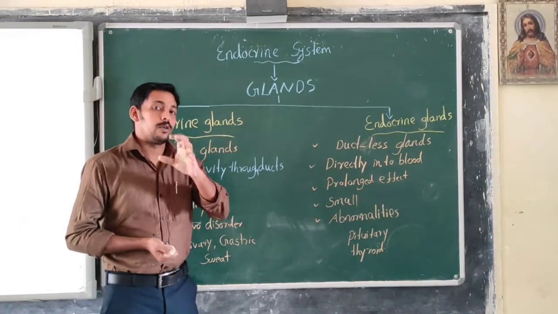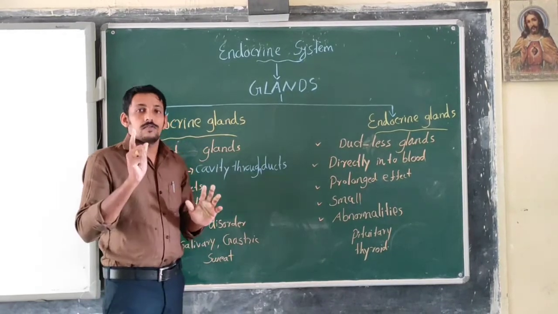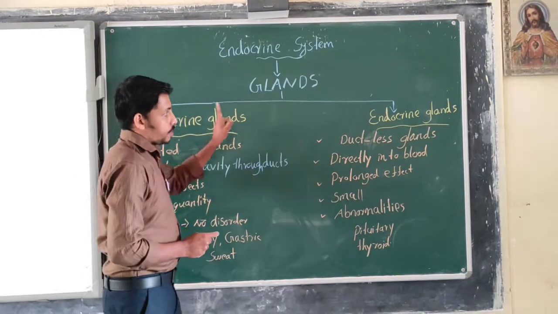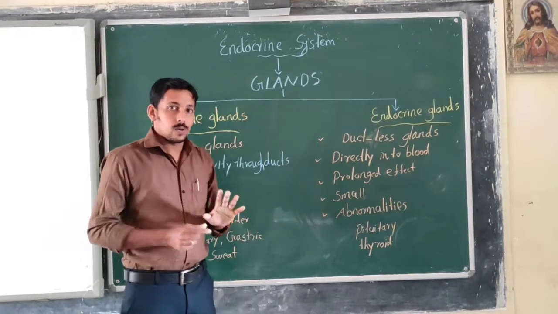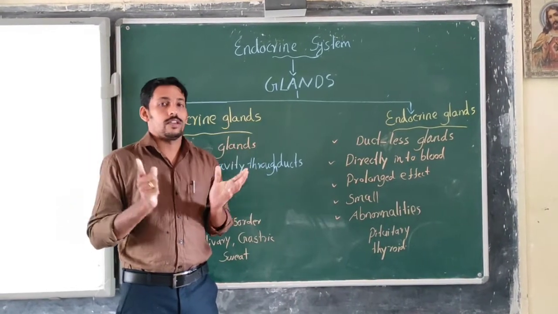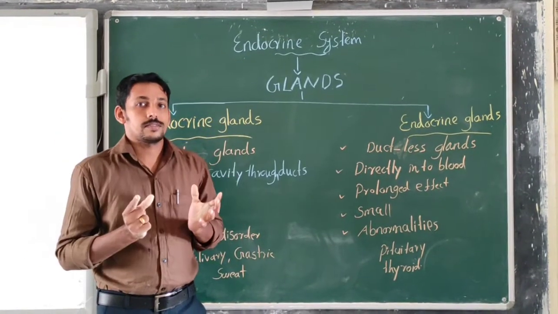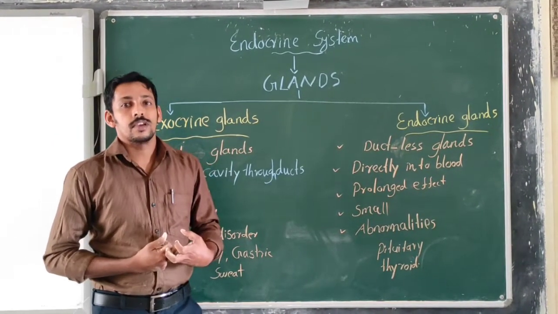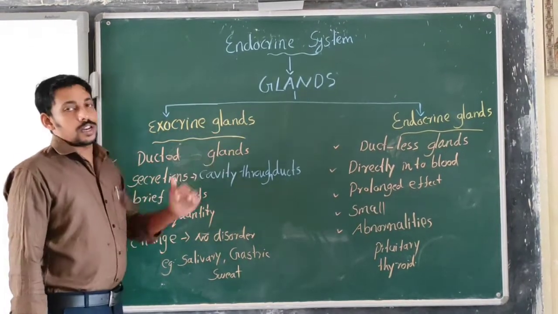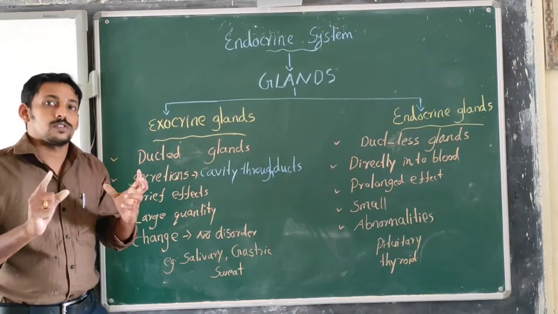So in the human body, there are two types of glands. Glands are of two types. They are known as what? The exocrine glands and the endocrine glands. So in the endocrine system we can see different secretory cells which are grouped to form glands. So in our human body, there are two types of glands, exocrine and endocrine glands. So let's know what are the differences between these two types of glands.